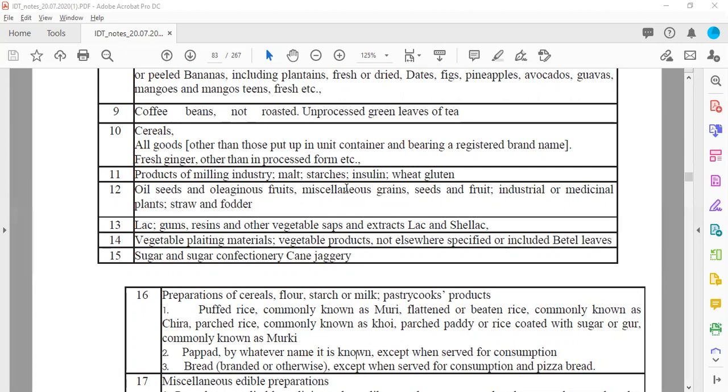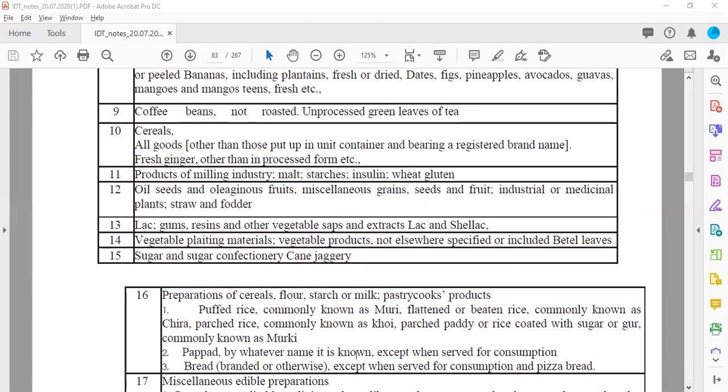Then lac, gums, raisins, and other vegetable saps and extracts, lac and shellac. So you might have heard about the lac from which various ornaments are prepared. All these are extracts of the tree, if you are aware. So these will be exempted from taxes. Then vegetable planting material, vegetable products not elsewhere specified or included, betel leaves, sugar and sugar confectionery, cane jaggery. So that all will be exempted from taxes.